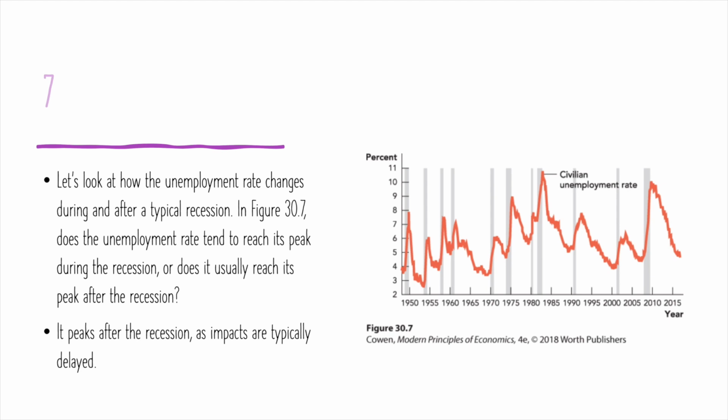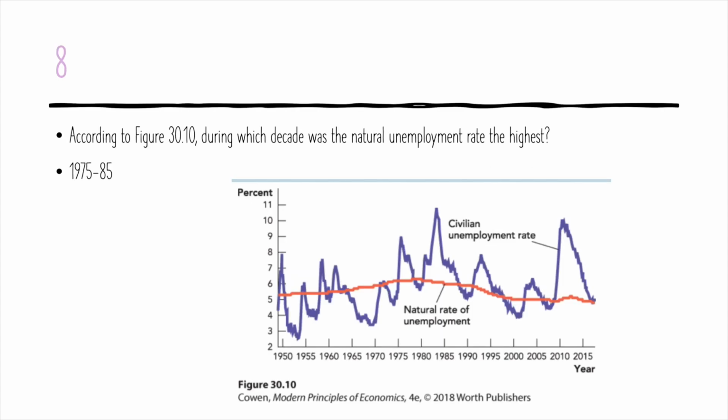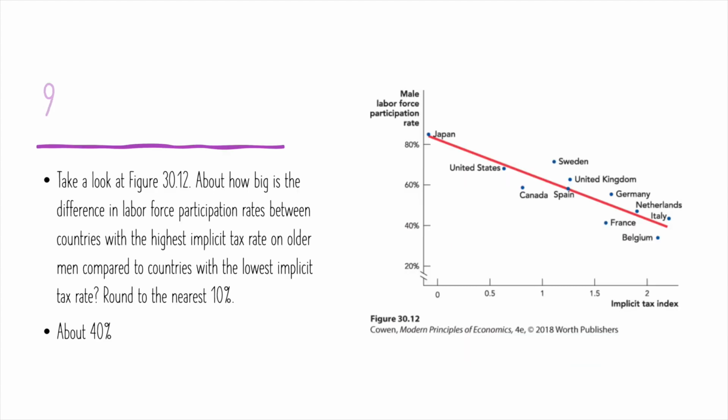Moving to question 7, we're looking at a recession and how it impacts unemployment. Typically, the unemployment numbers peak right after a recession because the impacts are somewhat delayed, but this may depend on the length of the recession as well. For question 8, we're just looking at this graph and picking out the decade with the highest natural unemployment, which ends up being the decade from 1975 to 1985.